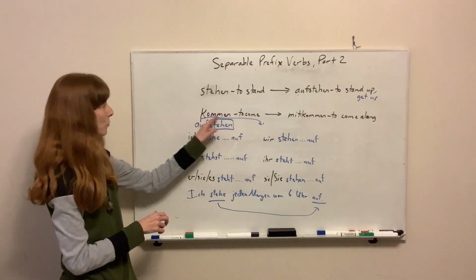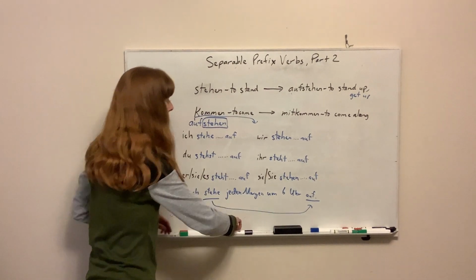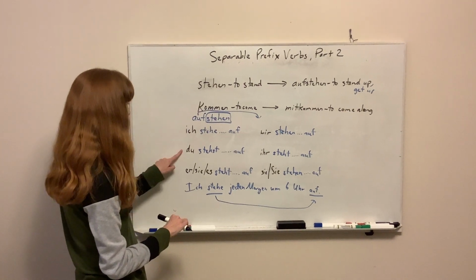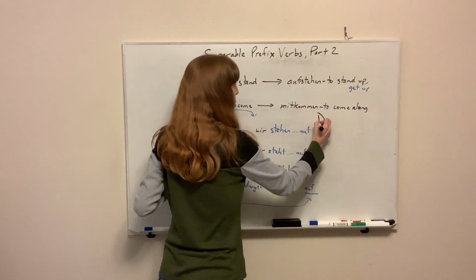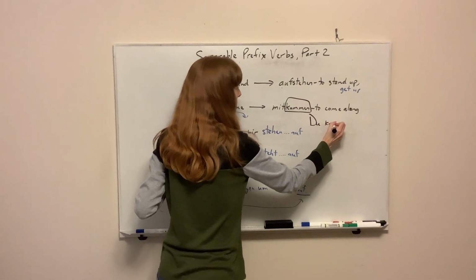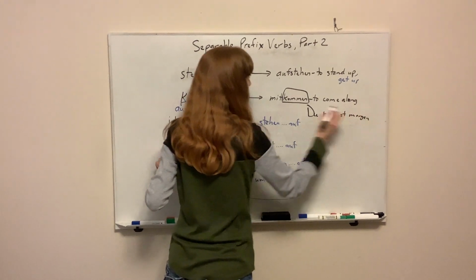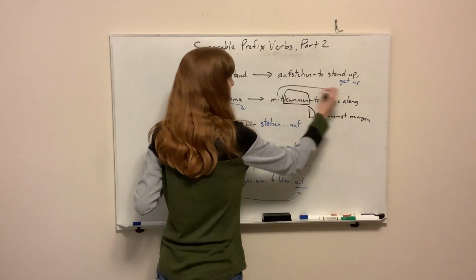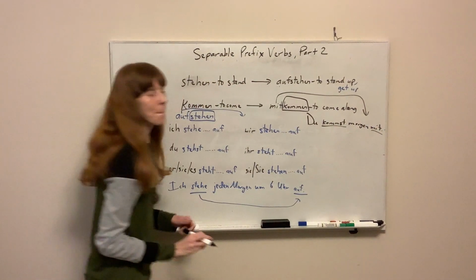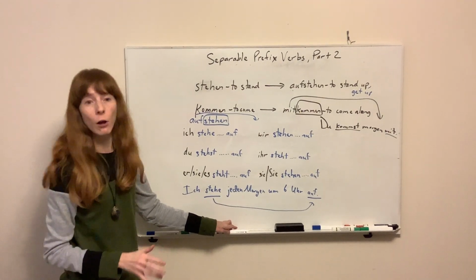Now, the same thing would happen with mitkommen, to come along. If I wanted to conjugate this verb and make a sentence, it would be very similar. Let's conjugate this one for du. Du. Conjugate this verb, kommst. Morgen, tomorrow. And then take our separable prefix, kick it to the end, mit. Du kommst morgen mit. You're coming along tomorrow, or literally you're coming tomorrow along, if you want to think of it that way.